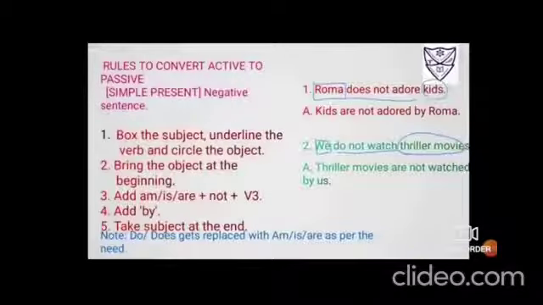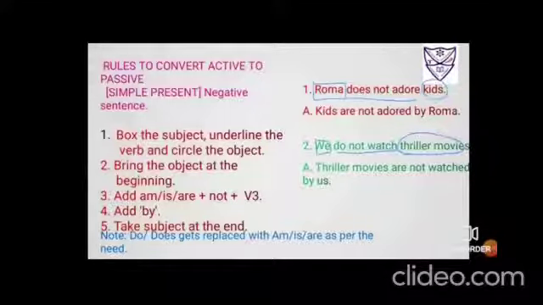Rules to convert the active to passive voice, simple present tense with negative sentences. I'll just read the rules laid down. Box the subject, underline the verb and circle the object. Bring the object at the beginning. Okay, these first two steps will remain the same. Add am, is, are plus not. Why? Because the negative word is used already.